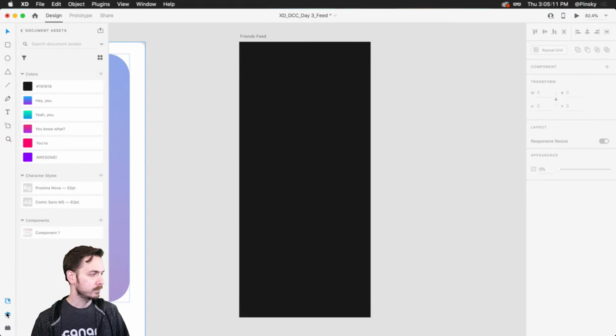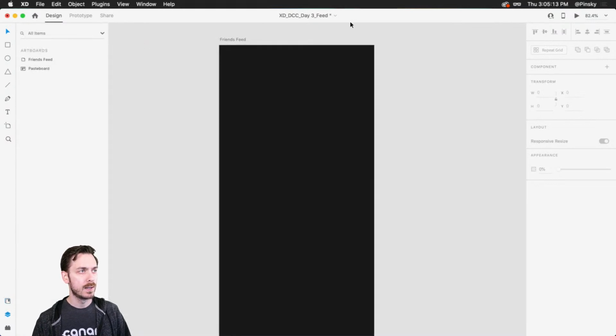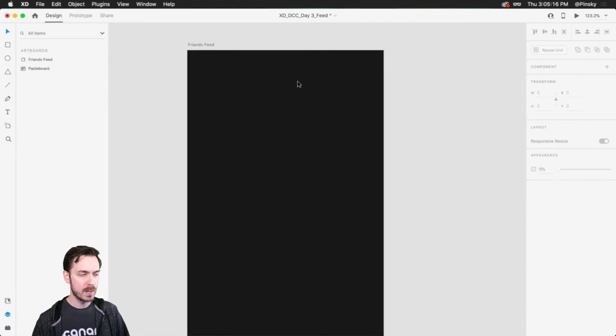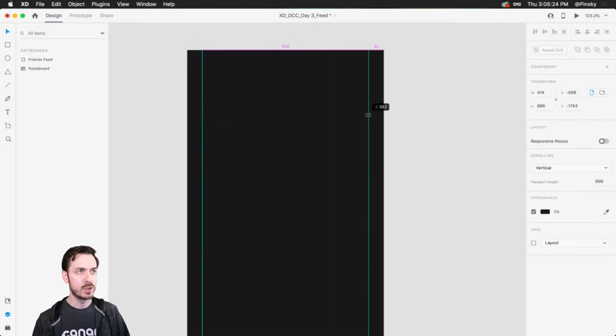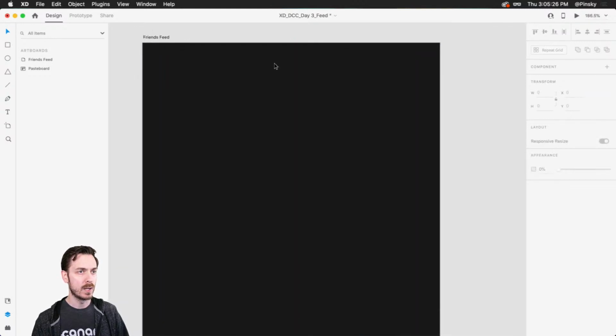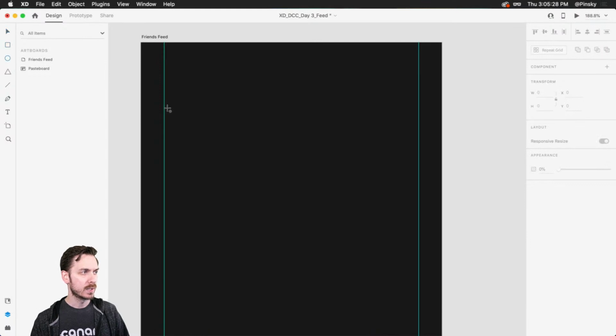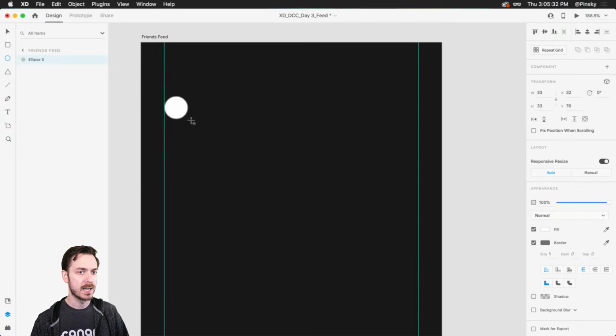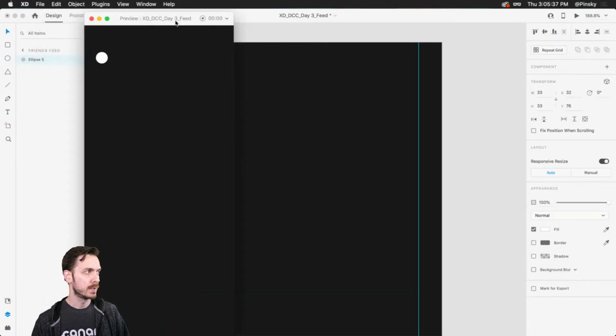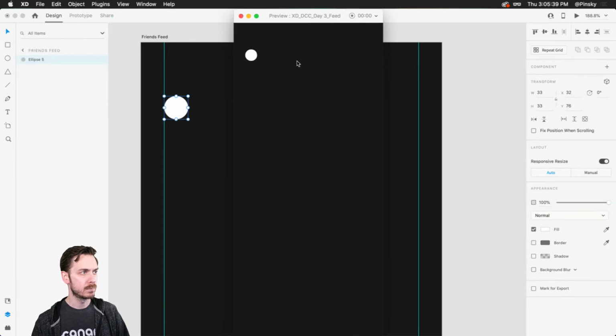All right, so we've got our background, and again, like we did the other day, we may want to drag out some guides. So from the left-hand side of your artboard, drag out, look at that, 32, perfect. And then we'll go about 32 pixels on the right as well. And very quickly, before we get on to the good stuff, I'm gonna drag out an avatar photo right here. Let's make sure it looks pretty good. Sizing wise, I would say so.